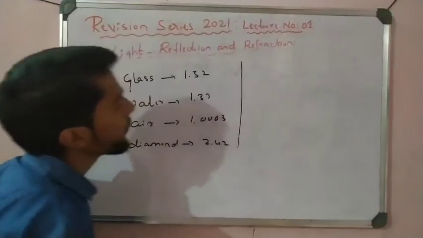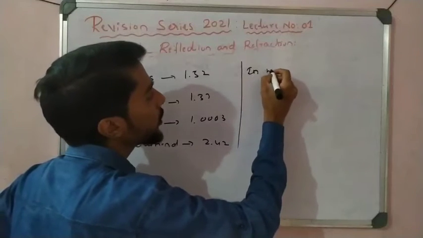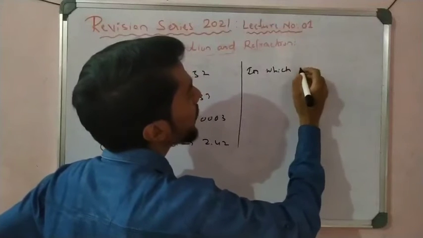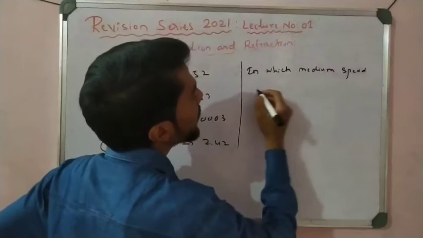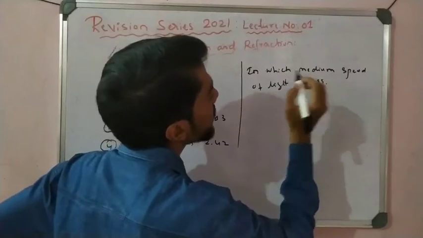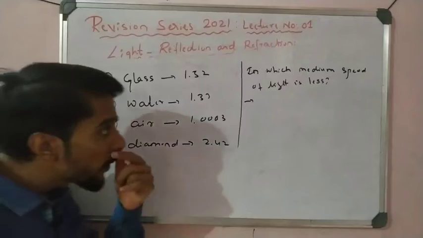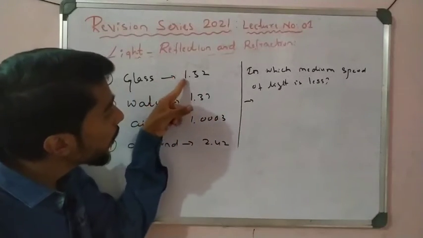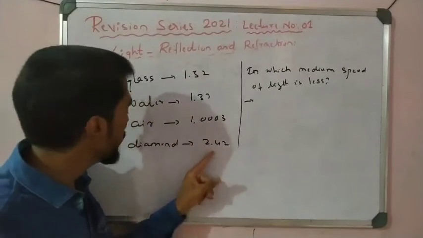Now tell me, in which medium is the speed of light less? Now check the numbers. If the refractive index value is greater, the speed of light is less. See here, which is the greater number here? 1.52, 1.33, 1.003, 2.42. So 2.42 is greater. So we say that in diamond.